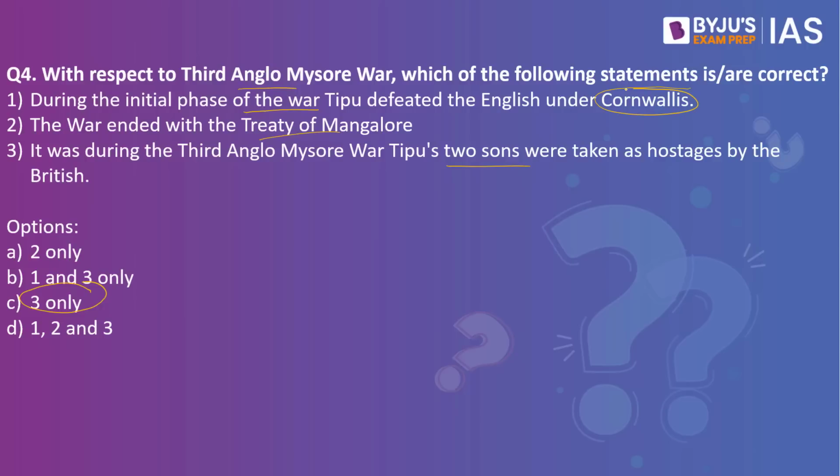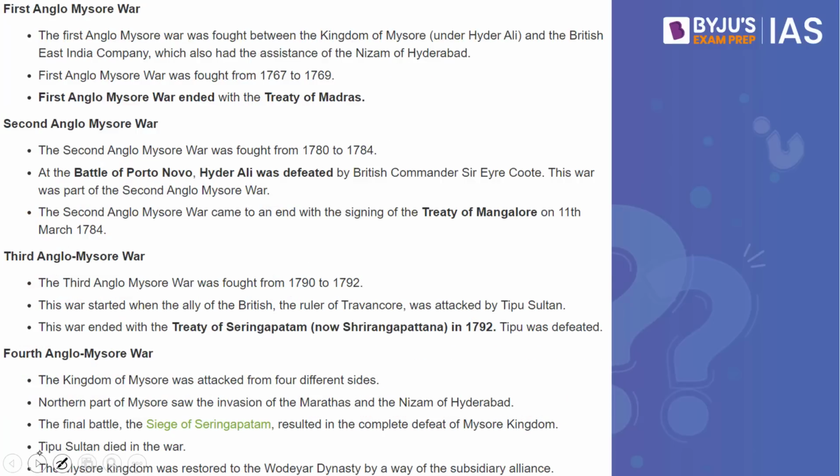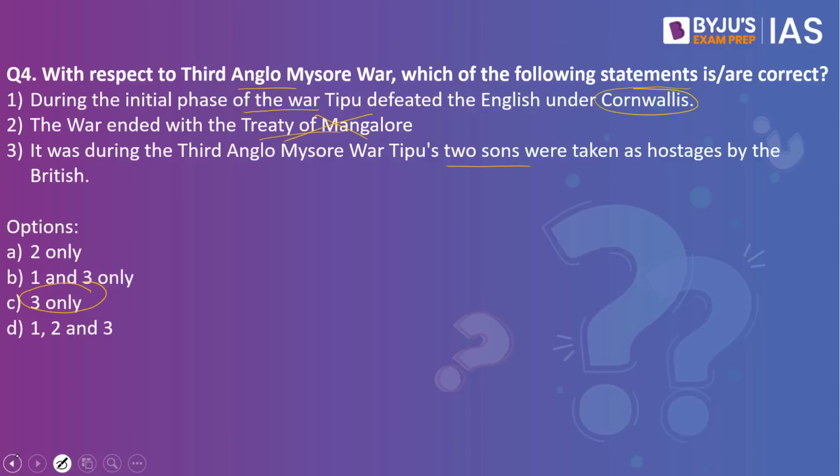When we look into the second statement, the war ended with the Treaty of Mangalore. This is also wrong. Why? That is because it ended not with the Treaty of Mangalore, but with the Treaty of Seringapatam, or Srirangapatnam. And when we speak about the third statement, yes, the third statement is right. It was during the Third Anglo-Mysore War that Tipu's two sons were taken as hostages by the British. This statement is right.